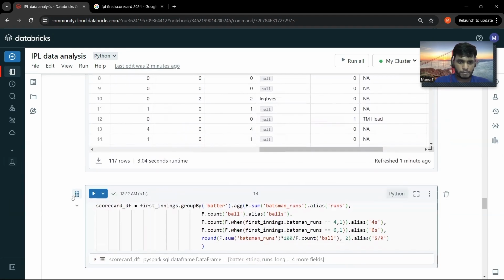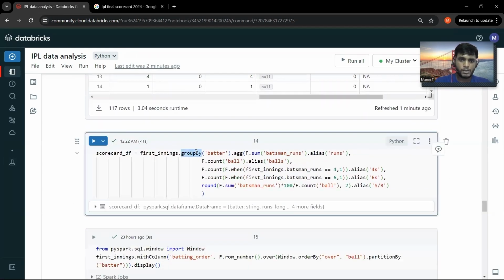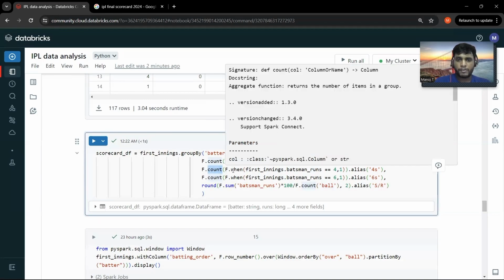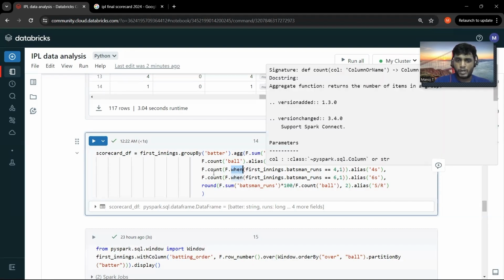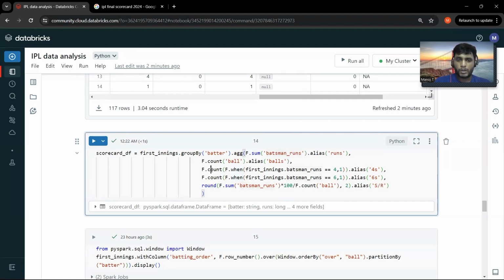So let me show you the query which I have created. Here I'm grouping based on batter, and in the aggregate, I'm summing the total number of runs each batter has scored, and I'm counting the total number of balls. I also have a when clause: if the batsman score is equal to 1, then I make that particular entry 1, and for every such record the count increases.